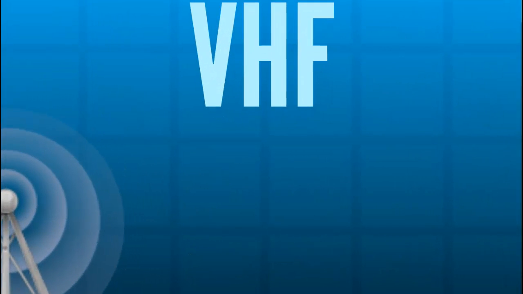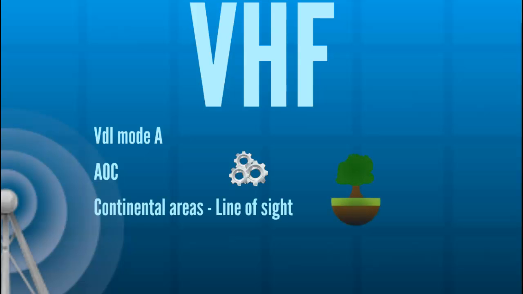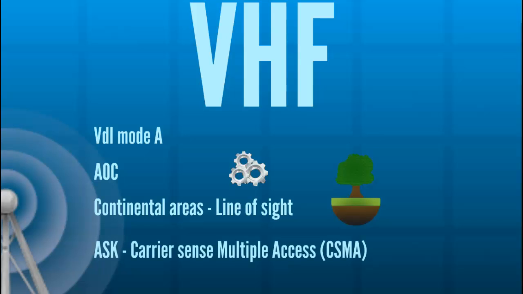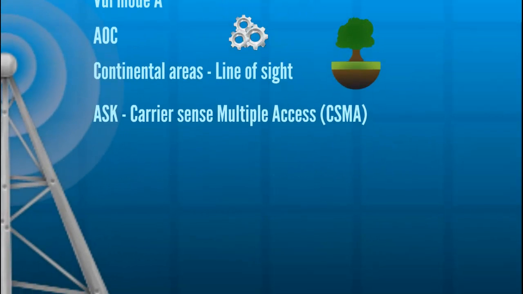VHF's first option is using VDL mode A. It is only used for AOC communications due to several lags on the connection, delays that make it useless for ATC information, which requires a fast response. However, it is widely used in continental areas because it needs a direct line of sight between the antenna and the plane. The ACARS channel access method is a carrier sense multiple access algorithm that requires a station to verify that the VHF channel is free before transmitting. That permits a maximum rate of 2.4 kilobits per second, reduced to only 300 bits per second in congested situations.